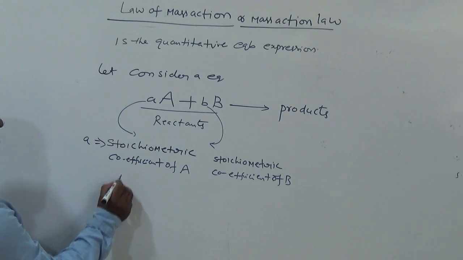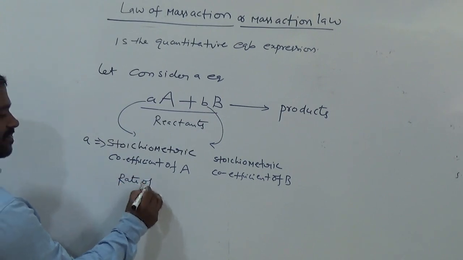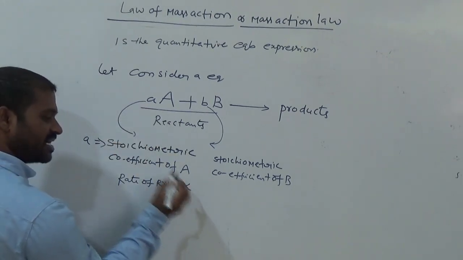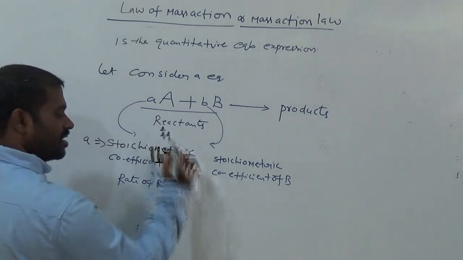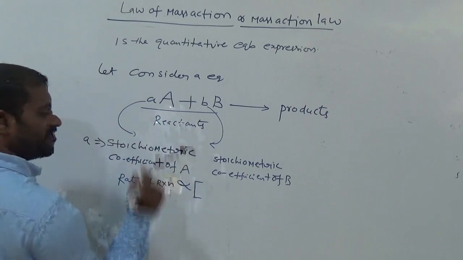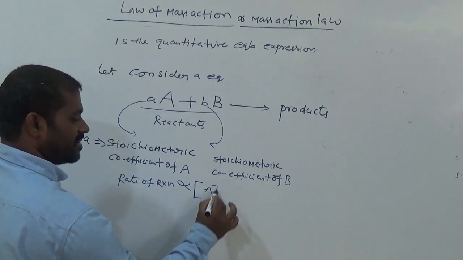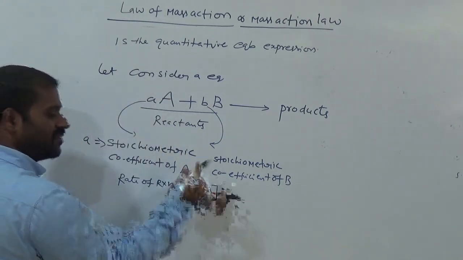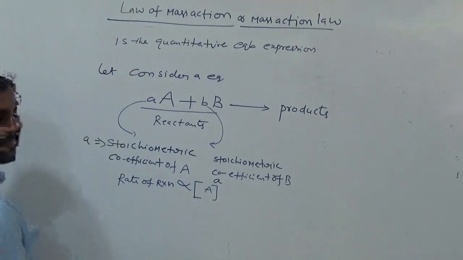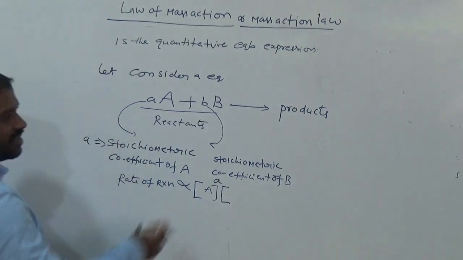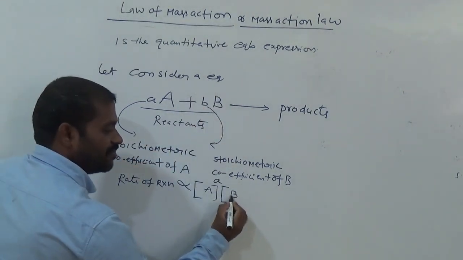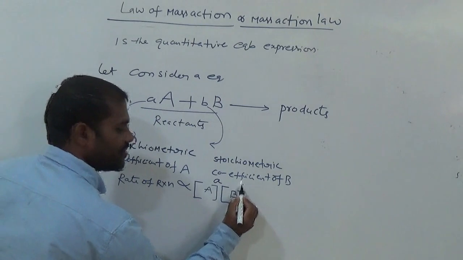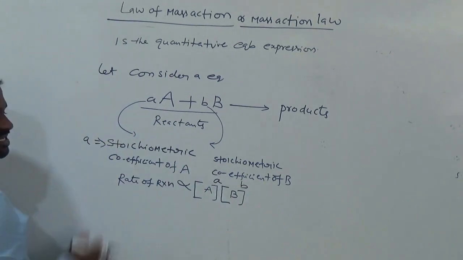So now the rate of reaction or speed of reaction is always directly proportional to the molar concentration of A, with small a written as the power here, and into the molar concentration of B, with small b written as the power of B. Understood now this expression?